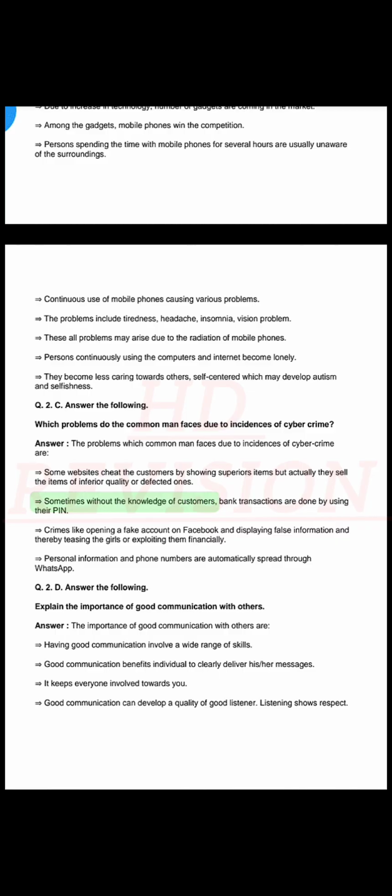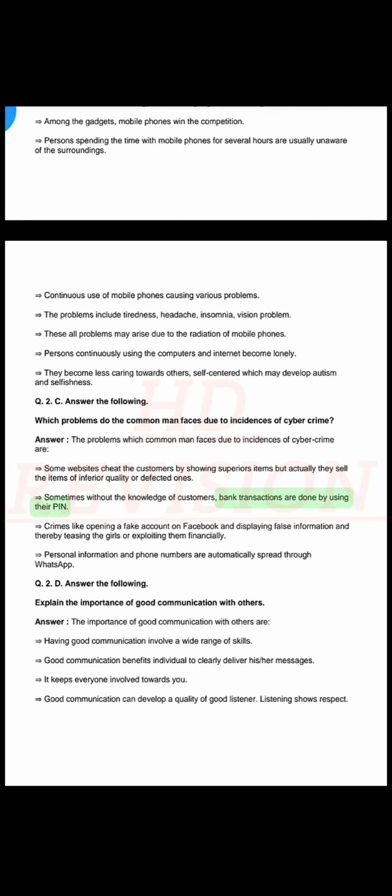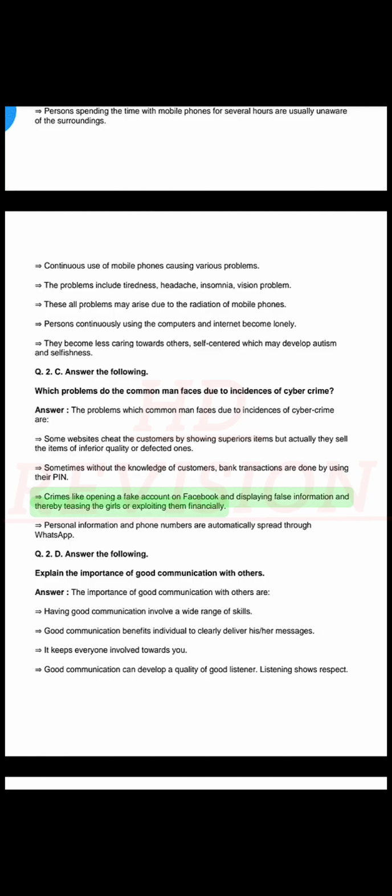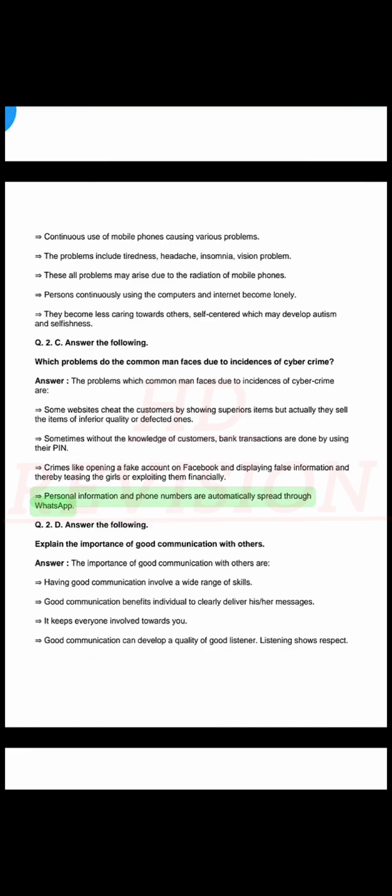Sometimes without the knowledge of customers, bank transactions are done by using their PIN. Crimes like opening a fake account on Facebook and displaying false information and thereby teasing the girls or exploiting them financially. Personal information and phone numbers are automatically spread through WhatsApp.